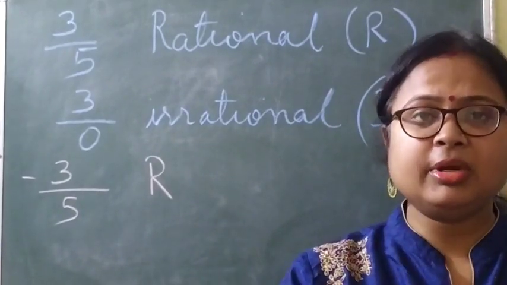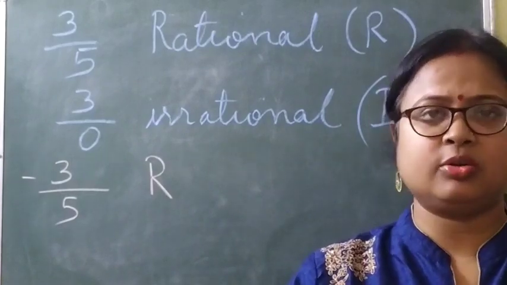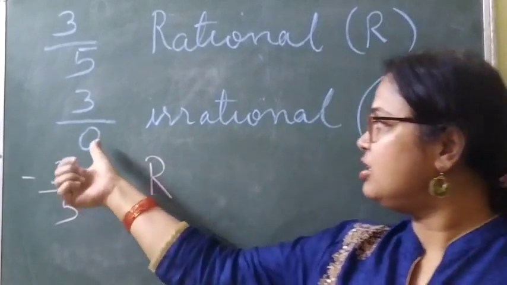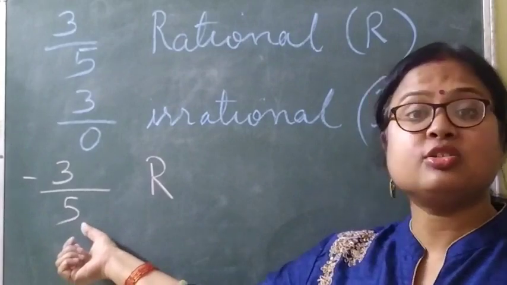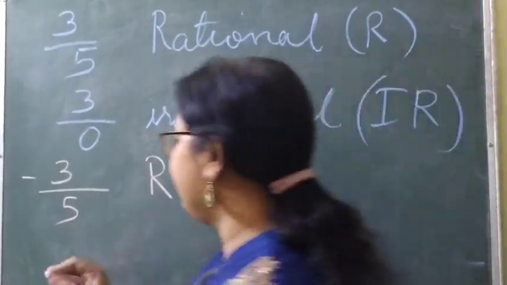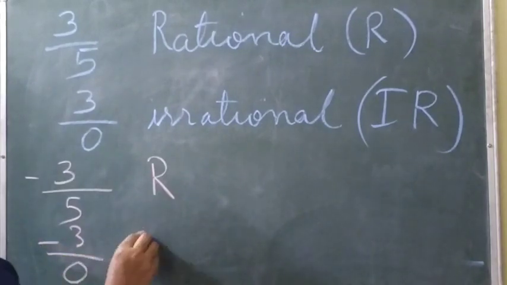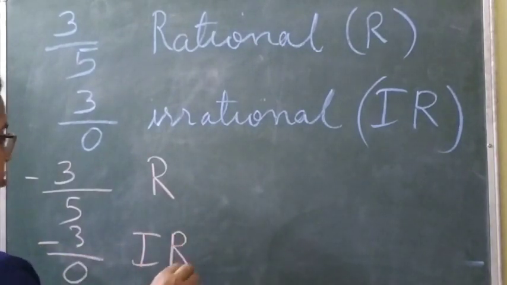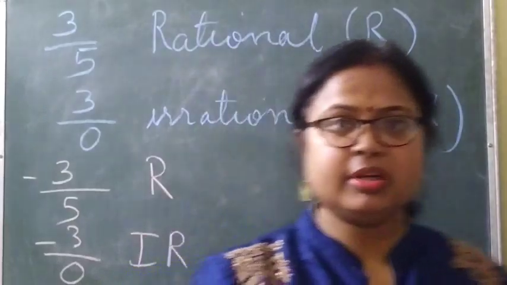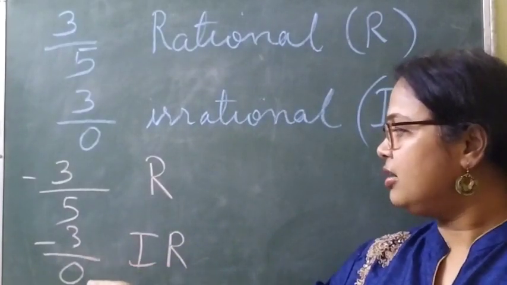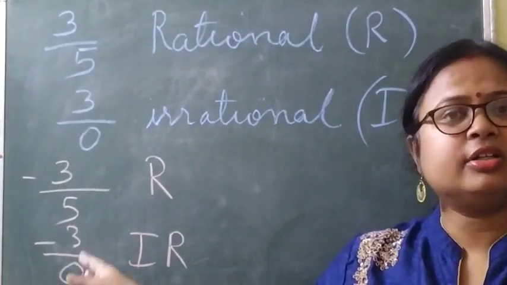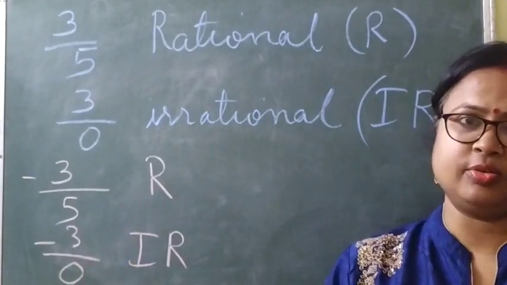Means the denominator should not be equal to 0. So here the denominator is not equal to 0. Clear? Now, if it is given like this, minus 3 by 0, then what will this be? Very good. This will be irrational. Why will this be irrational? Because here the denominator is 0.